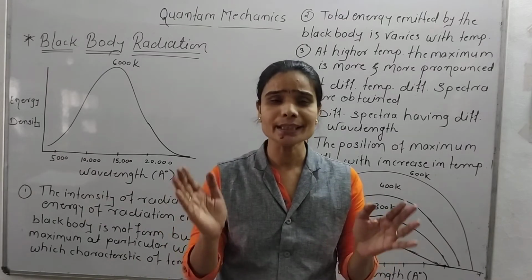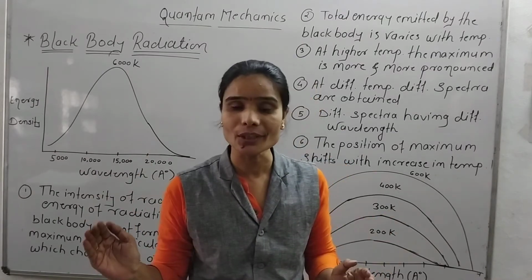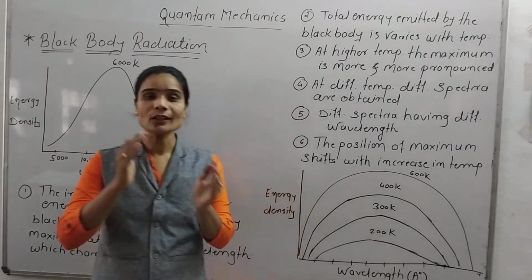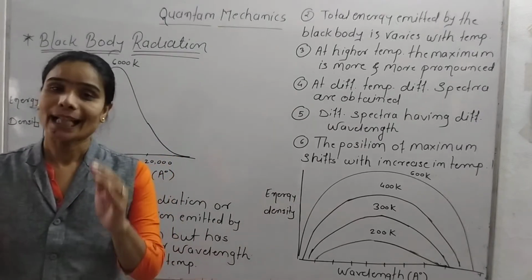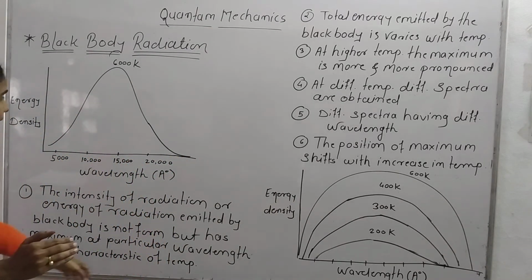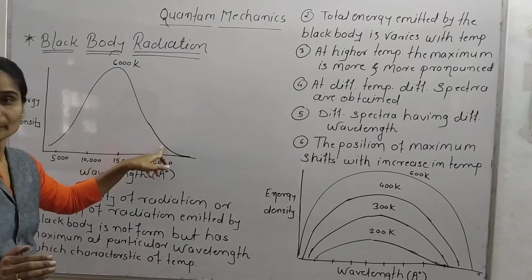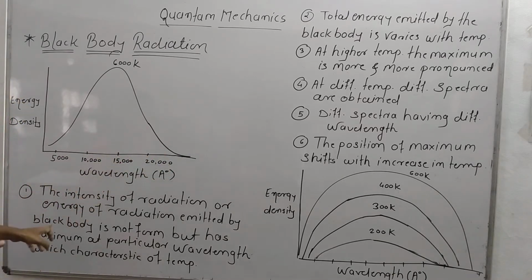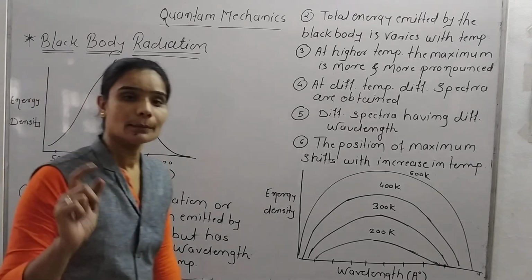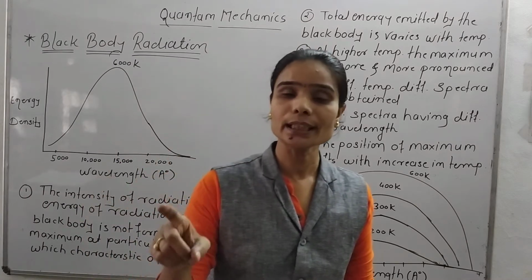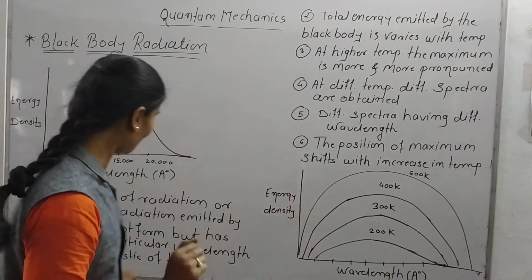This means that radiation does not depend on a single wavelength; radiation depends on different wavelengths, and that wavelength is the characteristic of the particular temperature. What do these characteristics prove? That black body radiation mostly depends on temperature and wavelength.